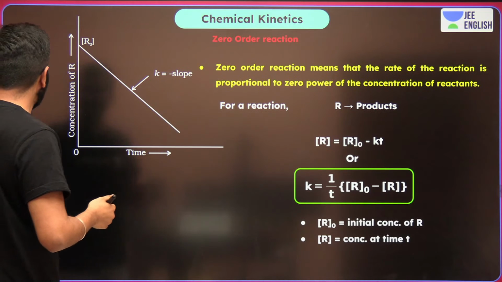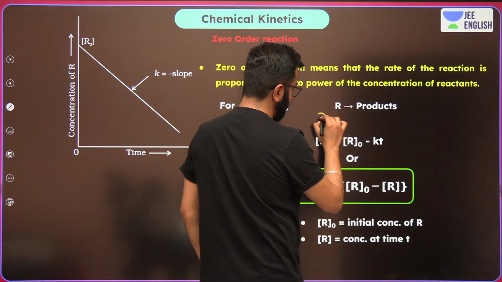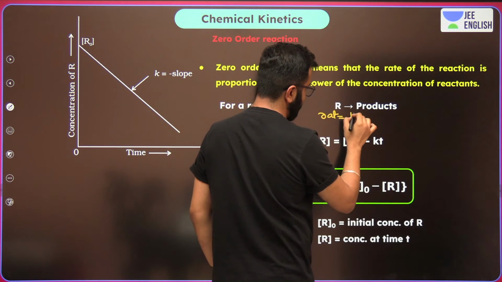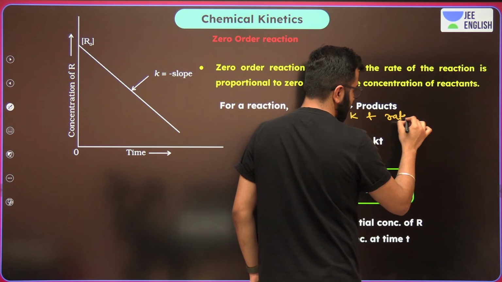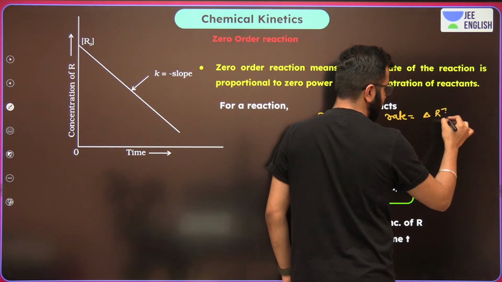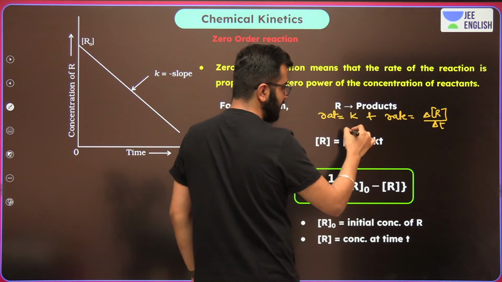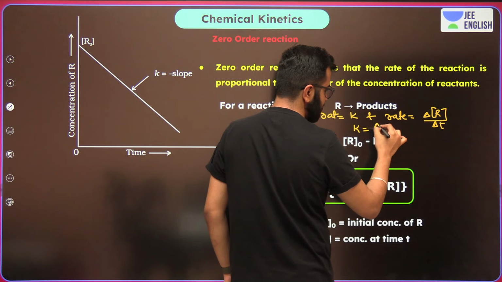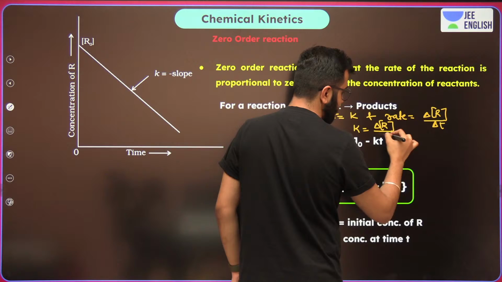Now what is exactly happening, boys and girls? Write two things. Rate is equals to K and rate is equals to change in concentration of reactant upon change in time. Where you can actually write K is equals to change in concentration of reactant upon time.